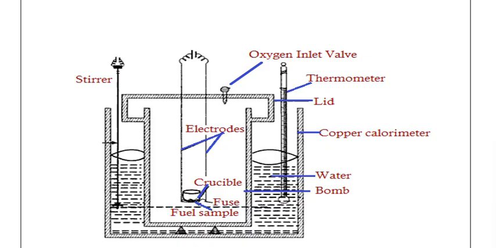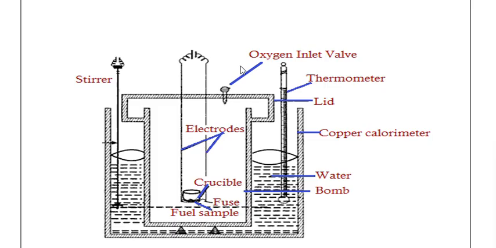So this is the apparatus setup of the bomb calorimeter. It consists of a copper calorimeter in the outside chamber. Inside it is filled with water. This is the water part, and this sealed compartment is called the bomb, and this is the oxygen inlet valve, which is used for combustion, and these two are the electrodes. This is the crucible. Inside the crucible we place our fuel. So this is the fuel sample, it is fused.